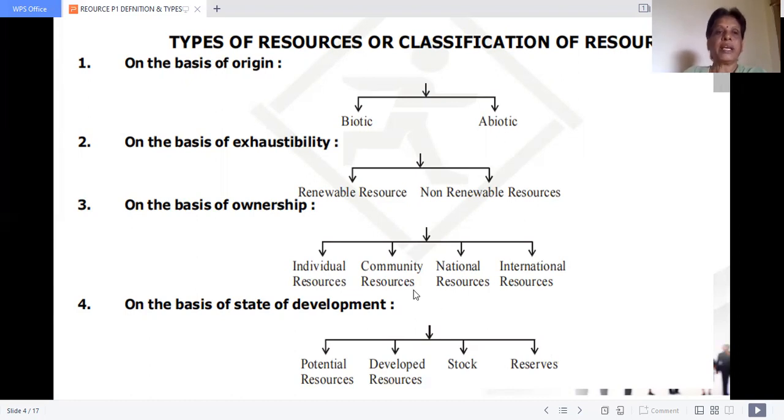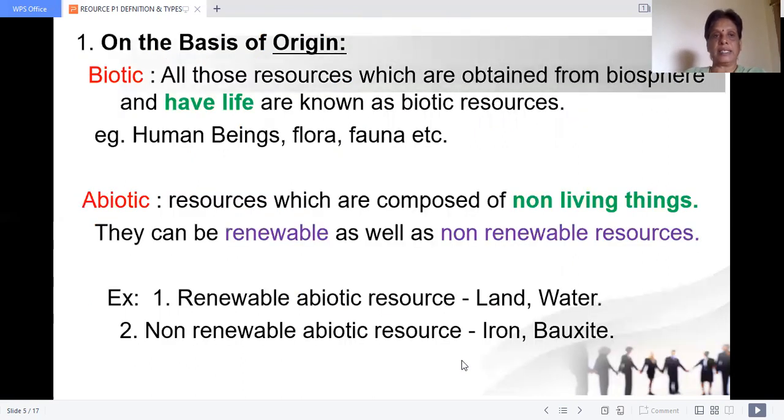Okay, children. Now again, let us classify on the basis of origin. If it comes from biotic living things, that is called biotic resources. If they come from non-living things, they are called abiotic resources. On exhaustibility, if it gets over by usage, they are non-renewable resources. If it is regenerated again and again, they are renewable resources. Based on ownership: individual, community, national, and international. On the basis of technology development: potential, developed, stock, and reserve. Let us see one by one in detail.